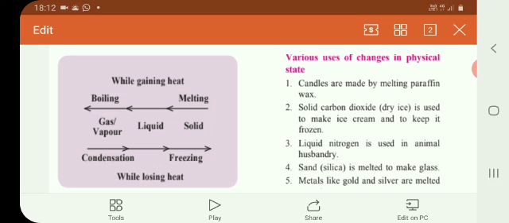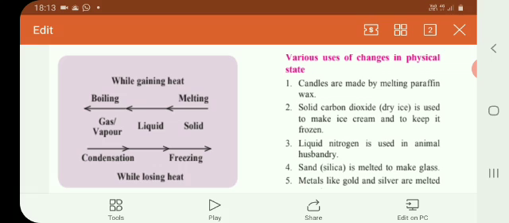Okay. So while gaining heat, solid ice melts, converts into liquid, and again after gaining more heat, liquid converts into vapor. The process is called boiling. While losing heat, water vapors cool down and convert into water. Again when they lose more heat, they freeze and convert into solid, that is ice.